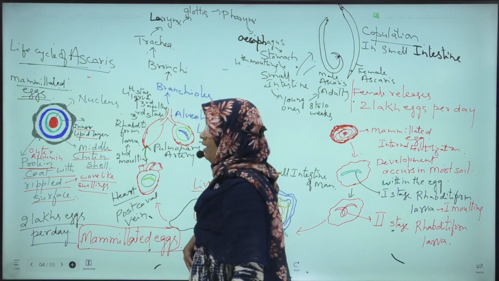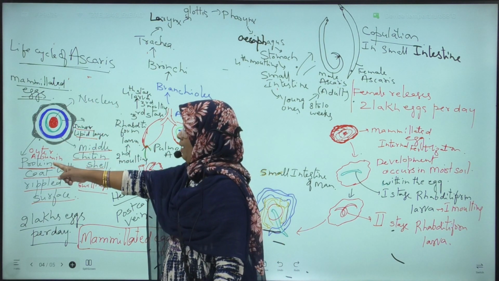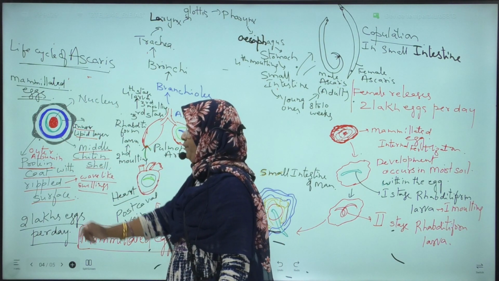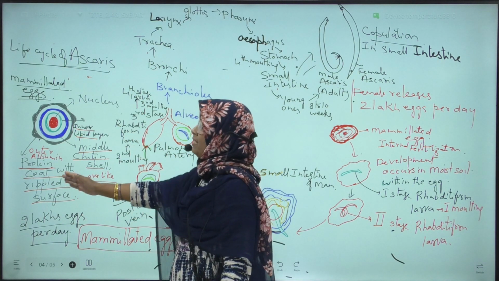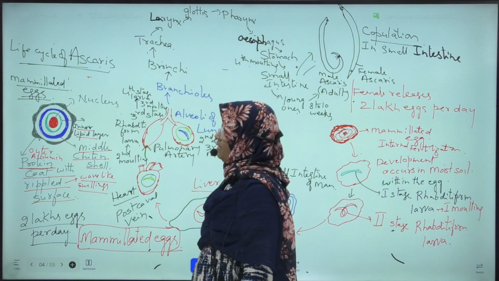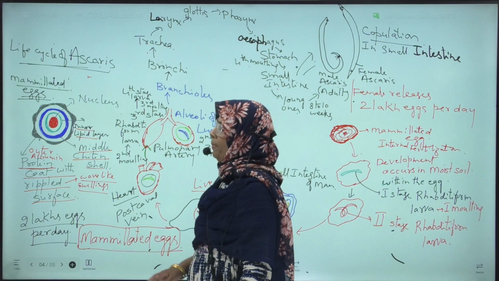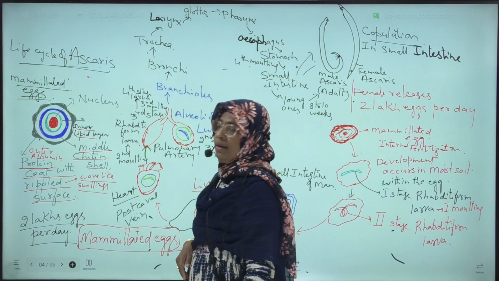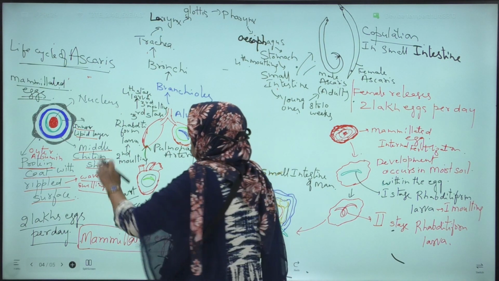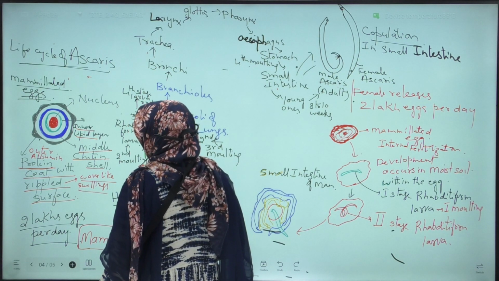Okay, this is about the mammillated eggs. Why are they called mammillated eggs? Because the outer protein coat of the egg has a rippled surface. Hence it is called mammillated eggs. A protein coat with rippled surface is called mammillated eggs. Okay, this is about the mammillated eggs of the Ascaris.